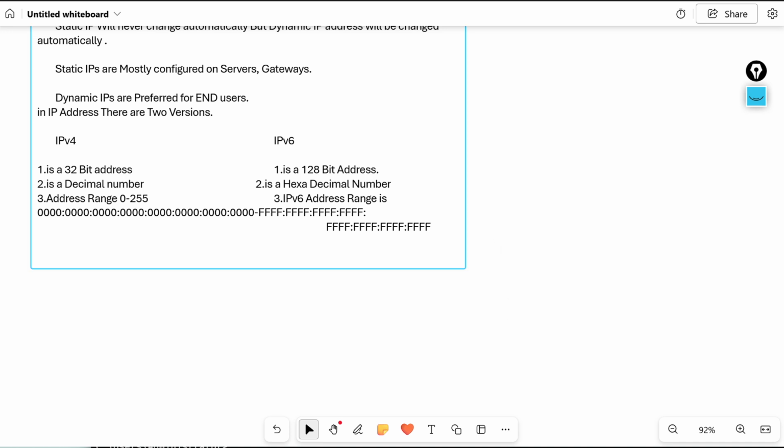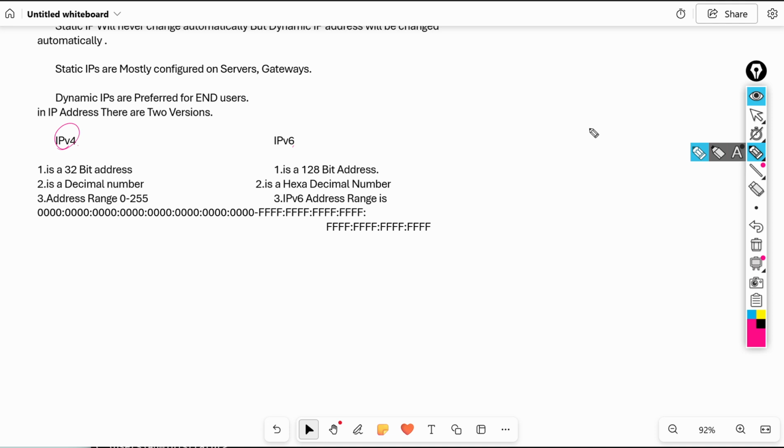Now, first we will discuss the difference between IPv4 and IPv6. This is also very, very important in the interview. This is a fundamental question in the interview. The main difference between IPv4 and IPv6: the first difference is that IPv4 is a decimal number and IPv6 is a hexadecimal number.